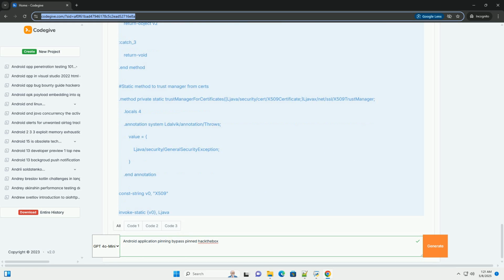Anti-Frida. Some applications implement anti-Frida techniques to prevent dynamic instrumentation. This might involve detecting the presence of the Frida server or the Frida agent. Bypassing anti-Frida measures can be complex and may involve modifying the Frida agent or the application's code. Techniques include: process name detection, where the app checks for Frida's process name. Rename the Frida server on the device.